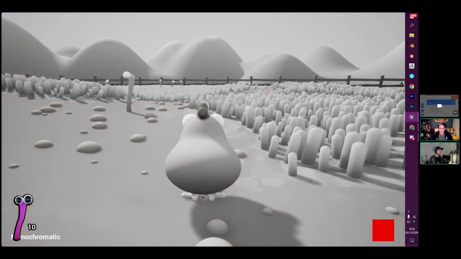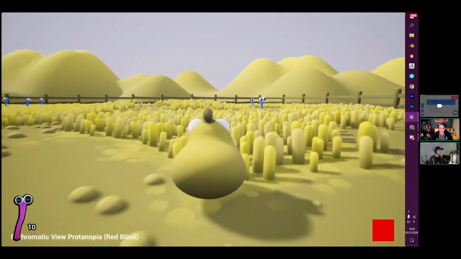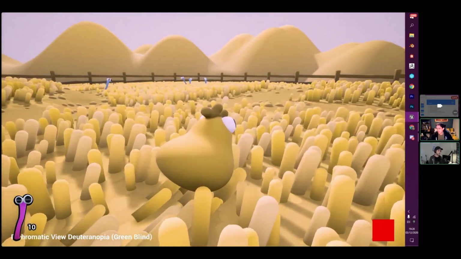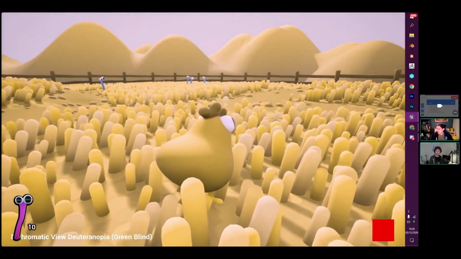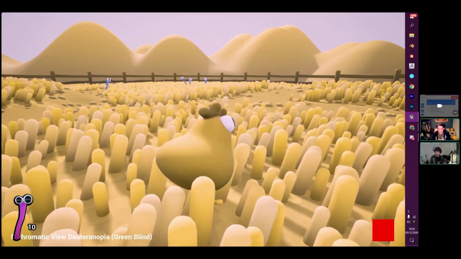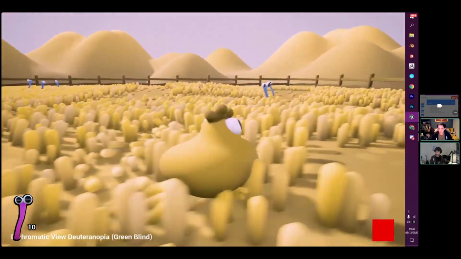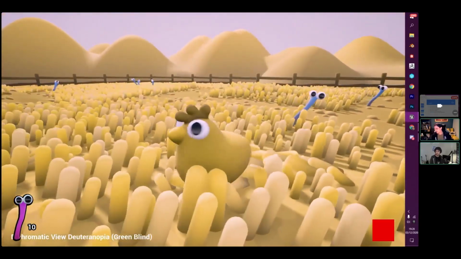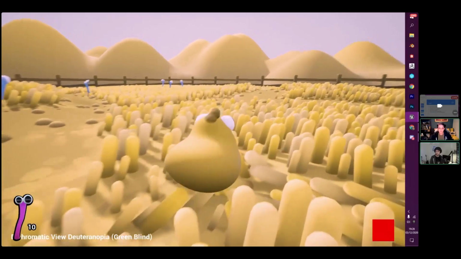And what's really useful about this is that when we go into things like red blind and green blind, you can see that what was quite a visually distinct character from the background environment is now starting to merge into our background. So they're both sharing the same yellowish coloring, though thankfully our worms are still very, very clear to see.